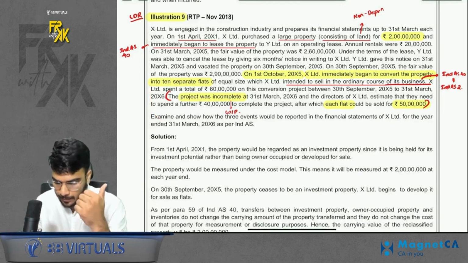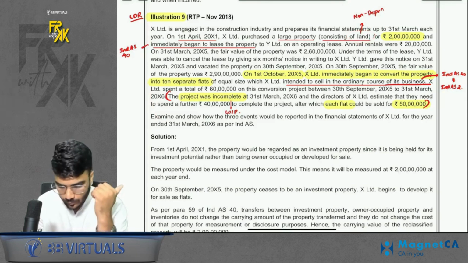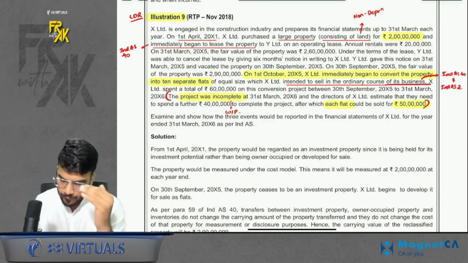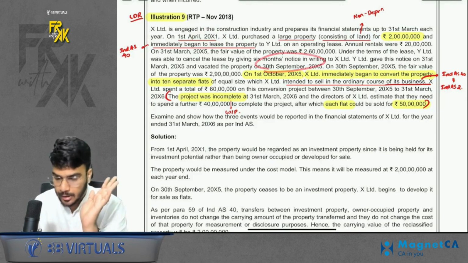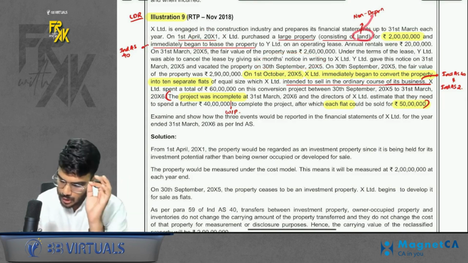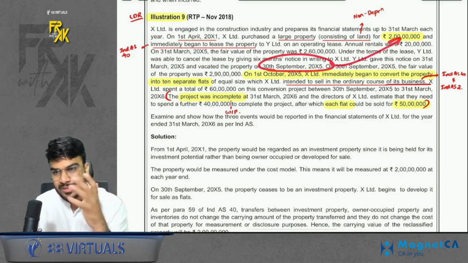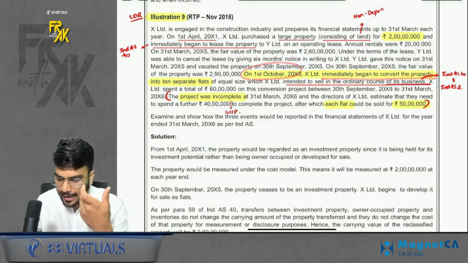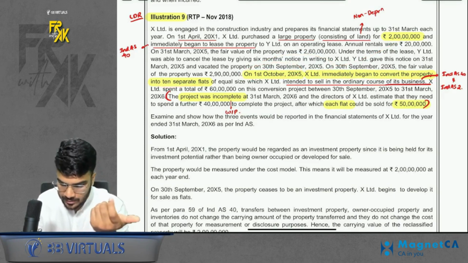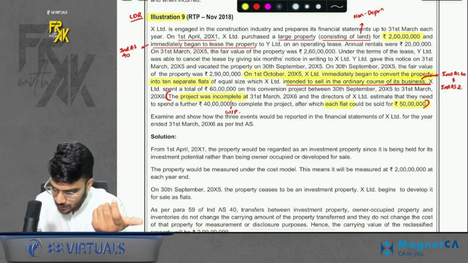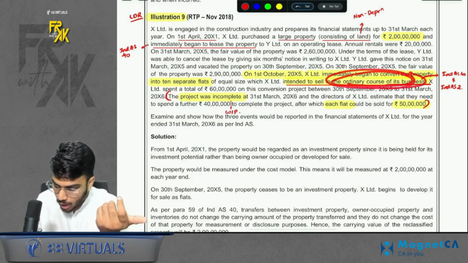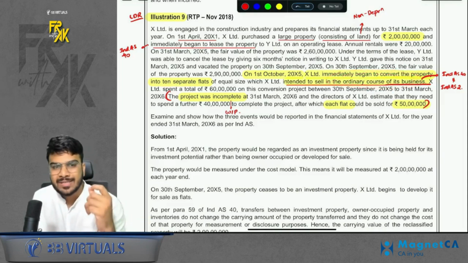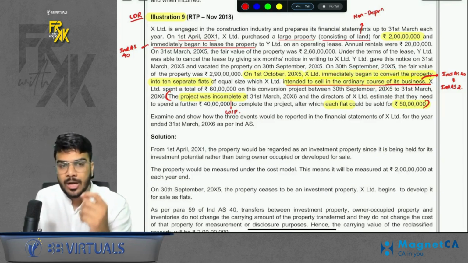So ideally we had a land, right, which we purchased on 1st April 11. We used it till 30th September. Because it is a land, it is non-depreciable. So till 30th September, it was shown at 2 CR only. Now from the next day, we began to convert the property into 10 separate flats, which is intended to sell in ordinary course of business. Ordinary course of business means you are going to sell it and it is going to be a nature of business.